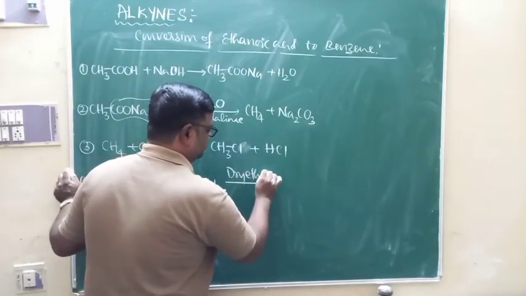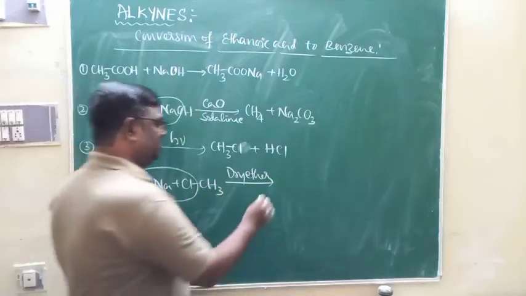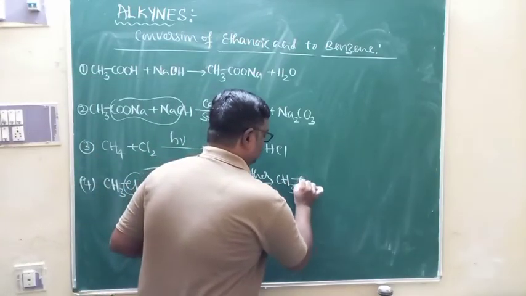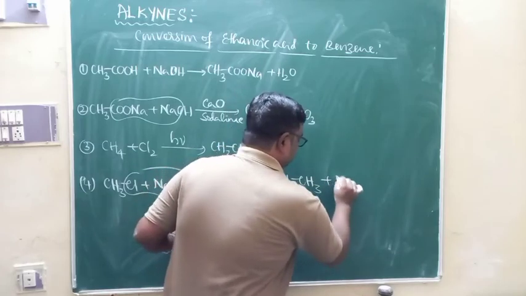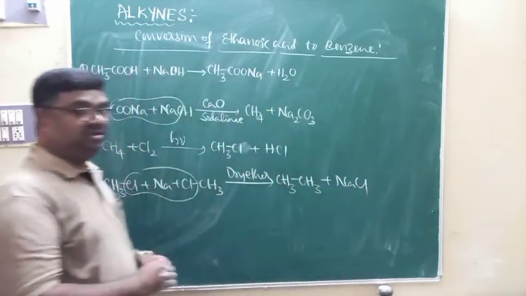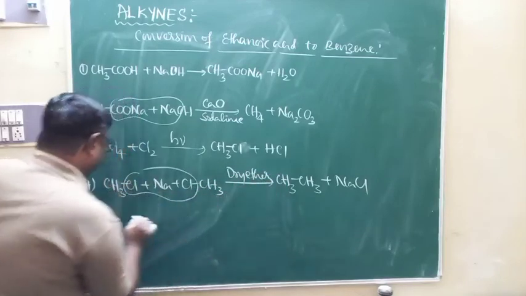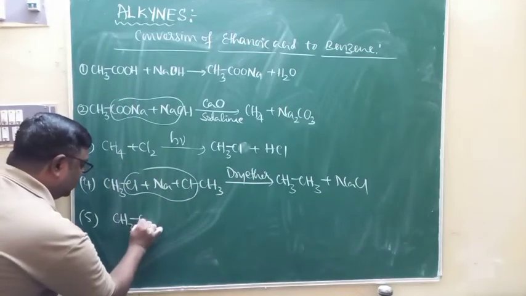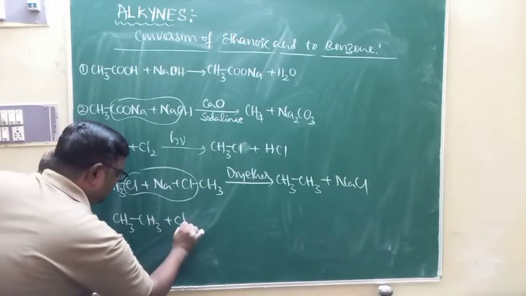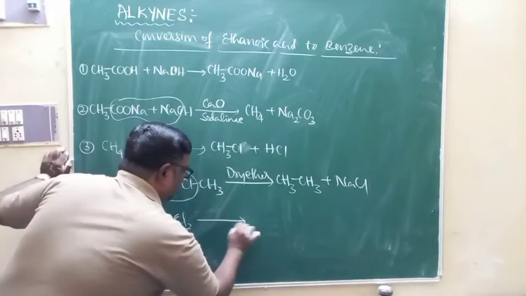That is what we call the Wurtz reaction, and you are going to get CH3-CH3 plus NaCl.